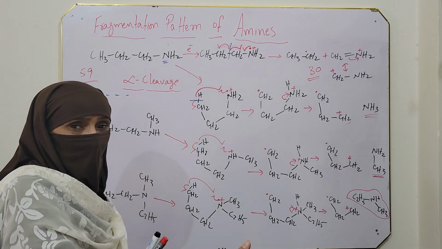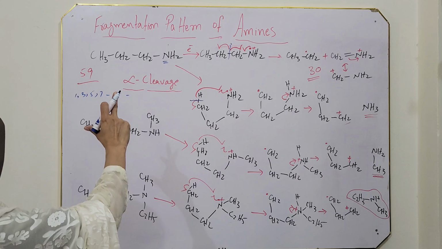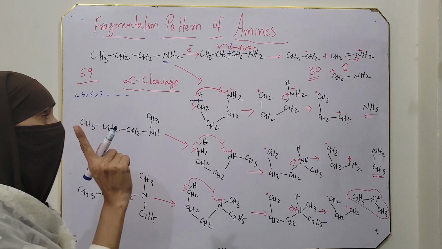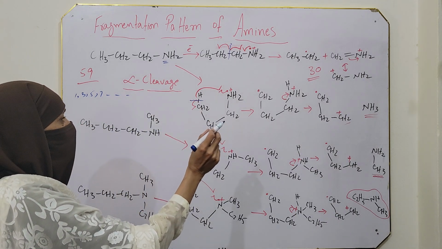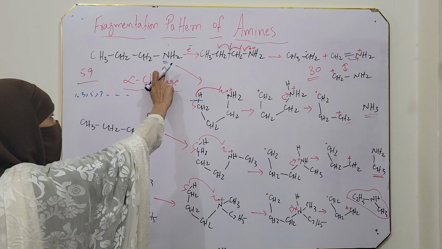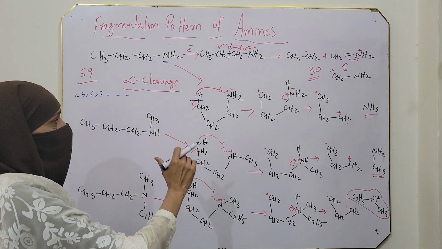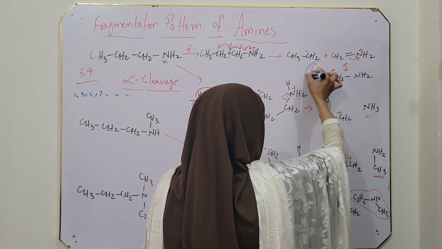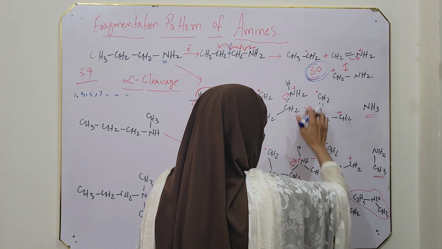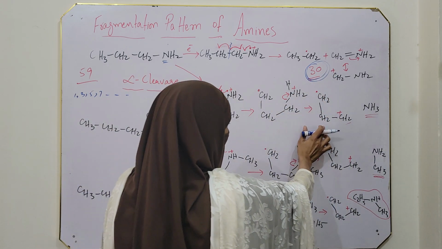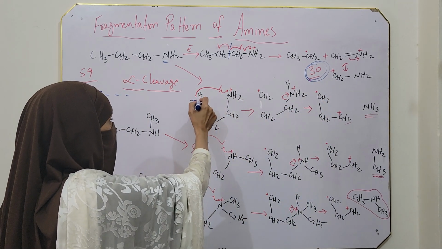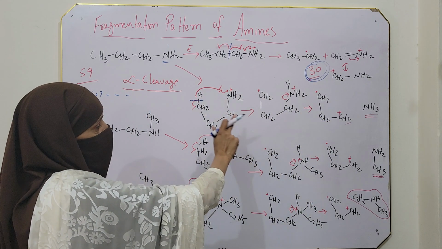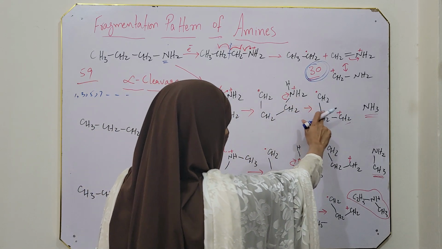And according to the second version of the nitrogen rule, a compound with an odd number of nitrogen, when it fragments by one bond fragmentation, it's compulsory one bond fragmentation, then the fragment which is formed has even mass. That means if the compound has odd nitrogen, then after one bond fragmentation, the ion which is formed has even mass. And here this ion which is formed has even mass 30. Similarly, this ion which is formed also has even mass. Now this will not have even mass because it is McLafferty. In McLafferty, first a bond is fragmented, hydrogen is transferred, and then second fragmentation occurs. So here two bond fragmentations occur, one due to hydrogen shifting and second due to cleavage.